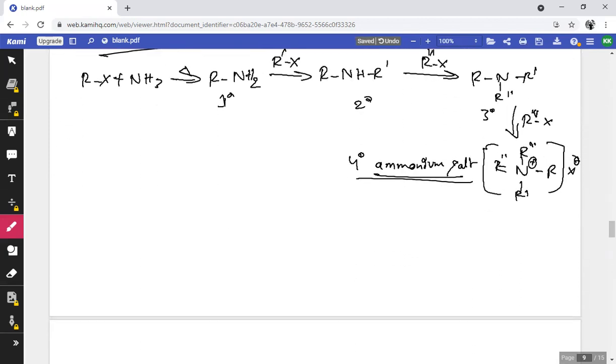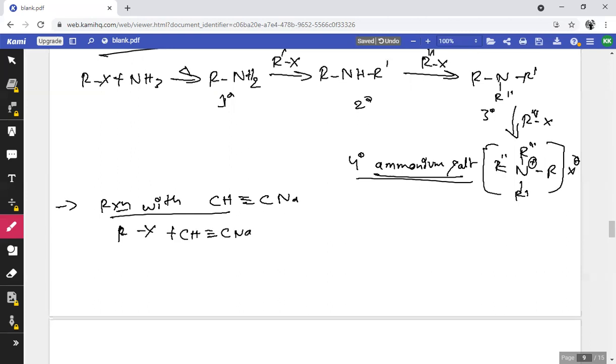And the last nucleophilic substitution reaction is the reaction with CH triple bond CNa. It is a salt formed from alkyne. So RX, alkyl halide, on treating with CH triple bond CNa on heating forms RC triple bond CH. It is an alkyne, with the liberation of sodium halide.